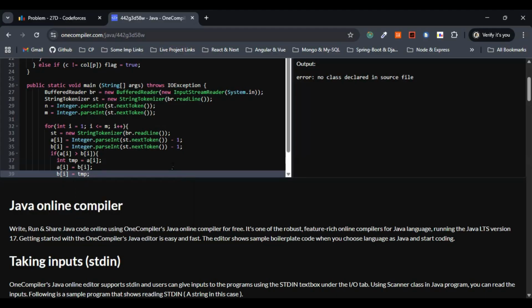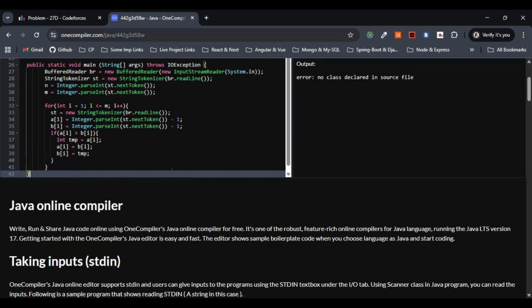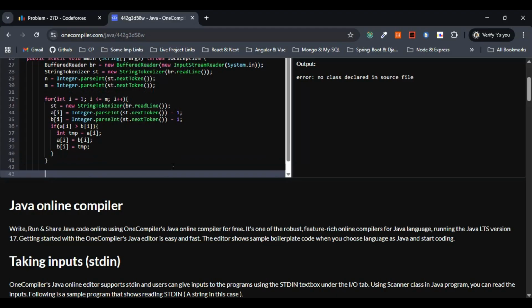Yep, so this is fine, I believe. We are just swapping the endpoints out of order, right? So let me come out of this one entirely now. Let's move on with the iteration again. Because we have to run the DFS on each component, right? So let me go with a for loop here.